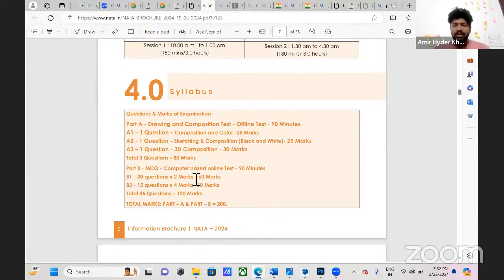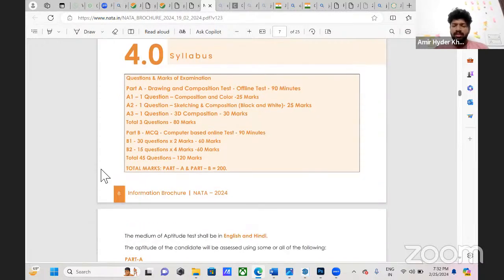They will provide systems and centers, and you have to give the paper in their system. It's 90 marks, 90 minutes. In B1, there will be 30 questions which carry 2 marks each, which is 60 marks. And B2 is 15 questions with 4 marks each, 60 marks.